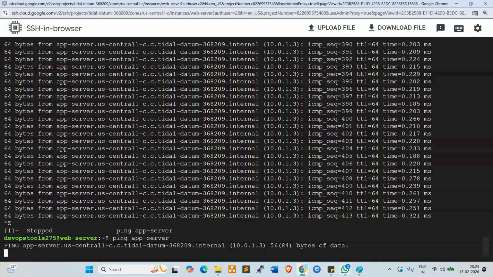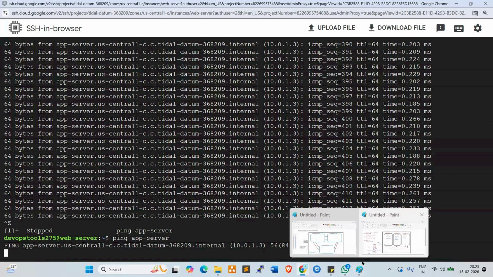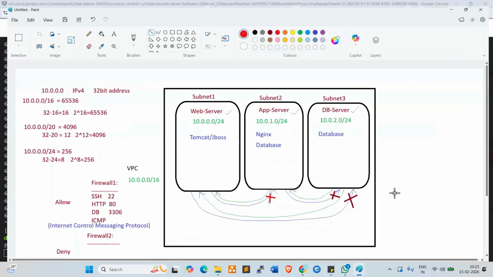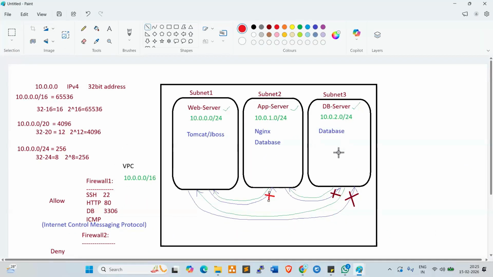So normally in real-time projects, look here. App server to web server is pinging. Web server to app server, we control the traffic. In real-time projects, whatever database servers are available in the network, incoming traffic should not be allowed to the database server. So only outgoing traffic we can allow, right?